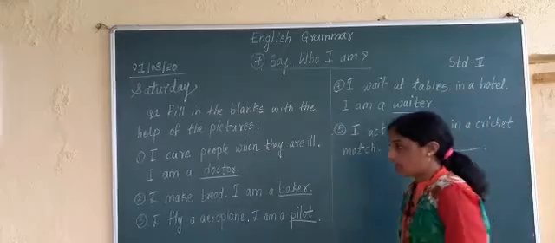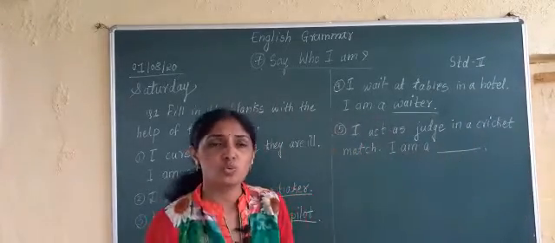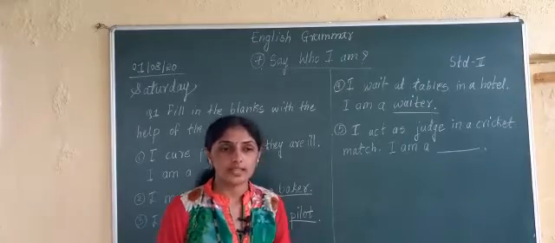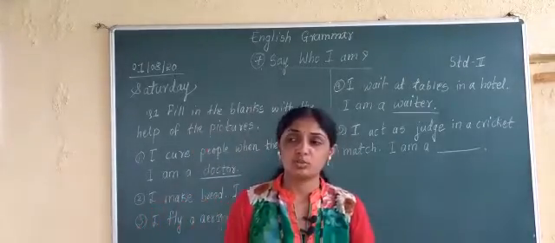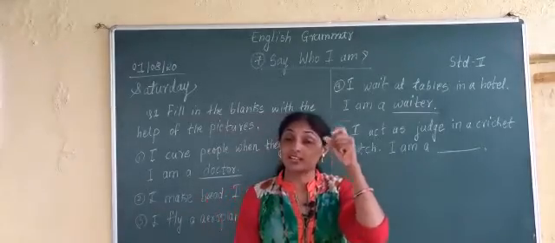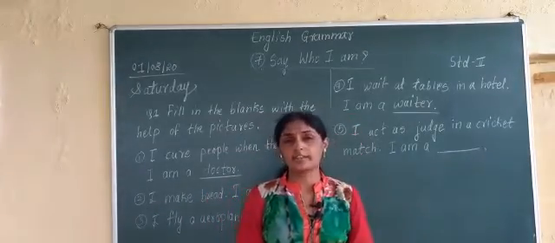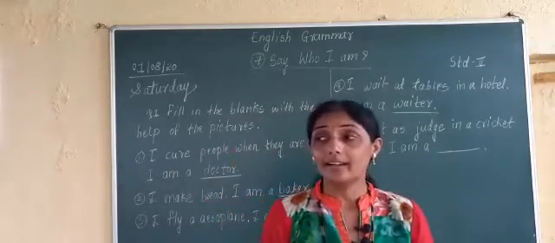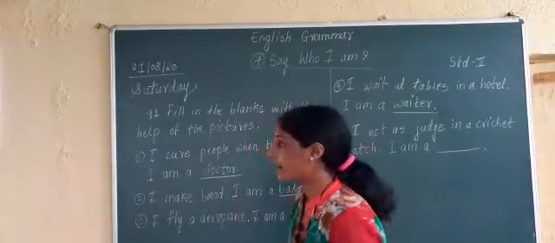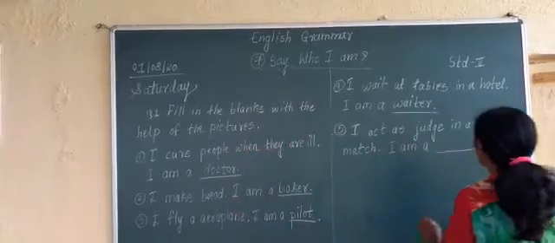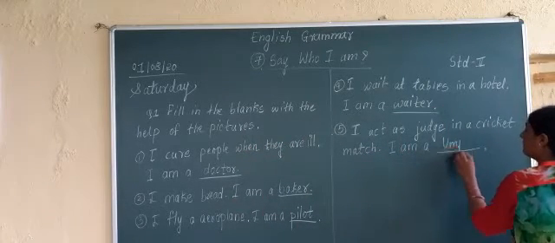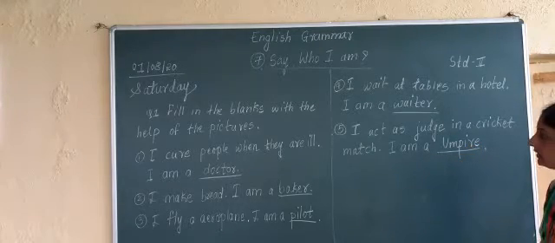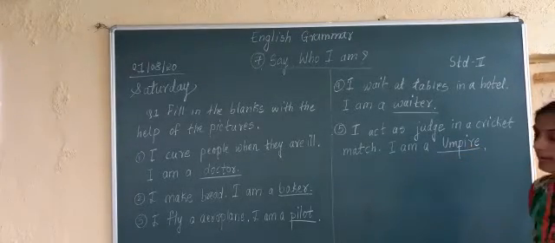When I act as a judge in a cricket match, who am I? That person tells that the batsman is out or there is a no ball and all that. All things are told by whom? By the umpire. U-M-P-I-R-E, umpire. That person is known as an umpire.